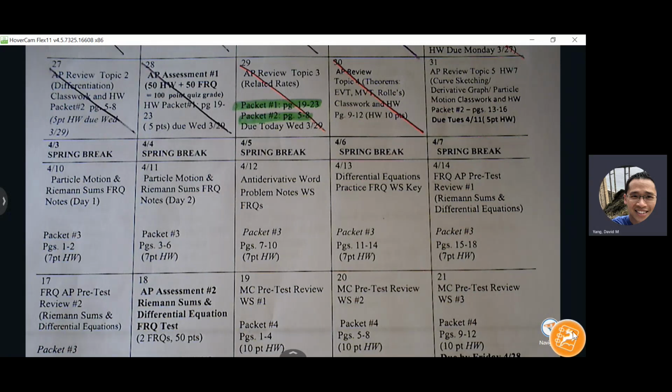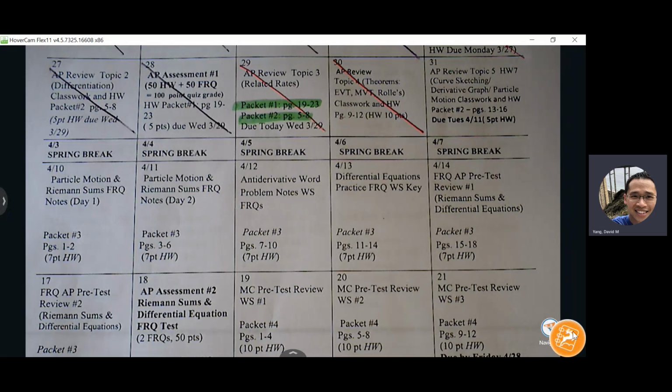So today we're going to start packet 3. And really, we're just working through FRQs. This should be more familiar since a lot of this is from second semester. Today we're just going to work through pages 1 and 2. Hopefully we should finish it. If we don't finish it, then you'll do the rest for homework.